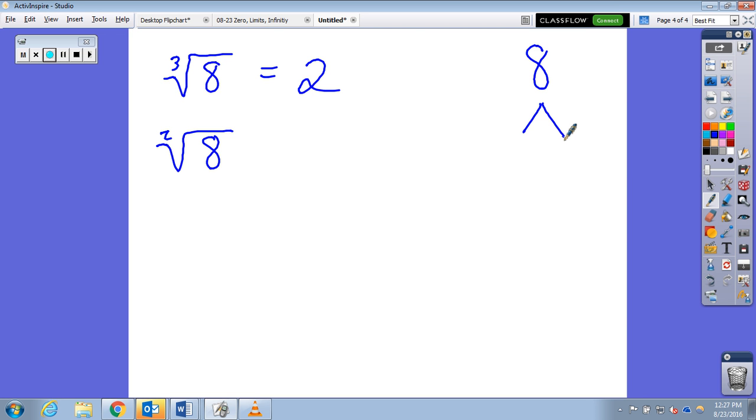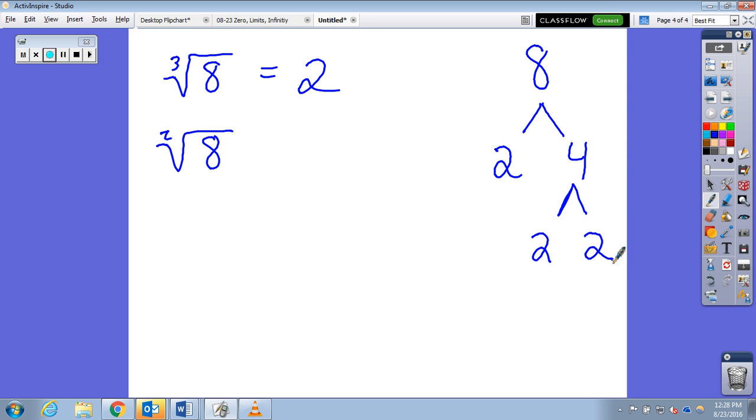The smallest prime number that is a factor of 8 is 2, and we keep going down. The smallest prime number that is a factor of 4 is 2, and 2 times 2 is 4. So any whole number 2 or greater can be broken down into its prime components. So 2 times 2 times 2 is 8, which we kind of already knew because of what we demonstrated here. But no matter what the root is, as long as it is a whole number greater than 0, we can do this. Now if it's a 2, it's the square root of 8.